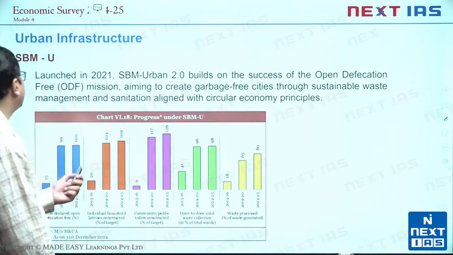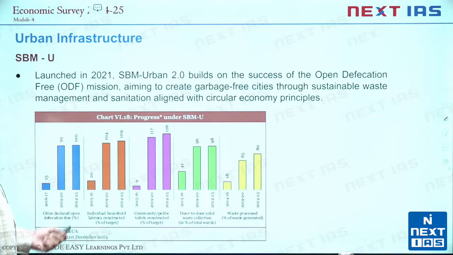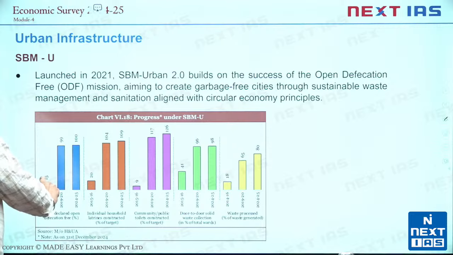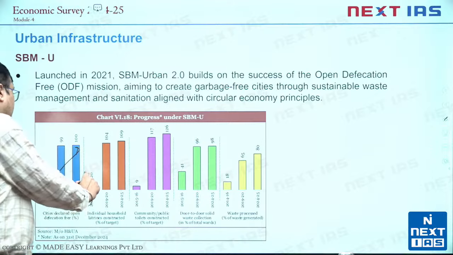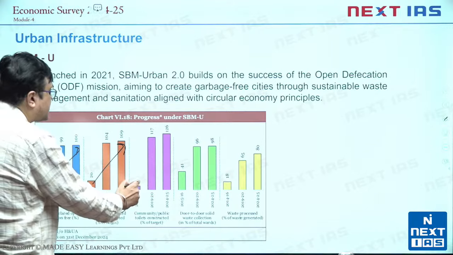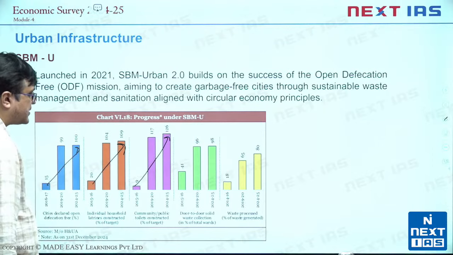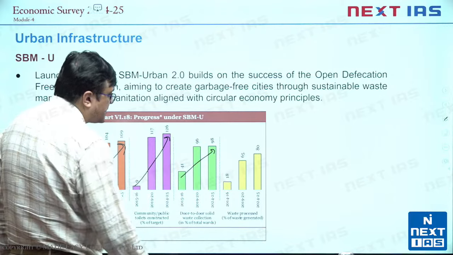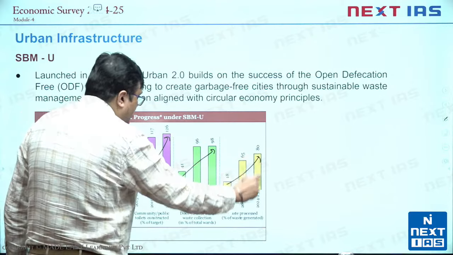Then if you see urban infrastructure, again there is Swachh Bharat Mission Urban 2.0, and we see that the cities declared open defecation free have increased from 15 to 100 in the last 9 odd years. Individual household latrines constructed have risen from 20 to 109. Community public toilets constructed have risen from 9 to 126. Door-to-door solid waste collection from 41 to 98 cities, and waste processed from 18 to 80.